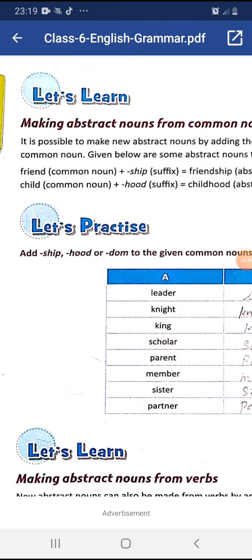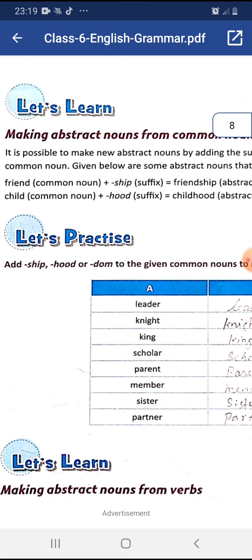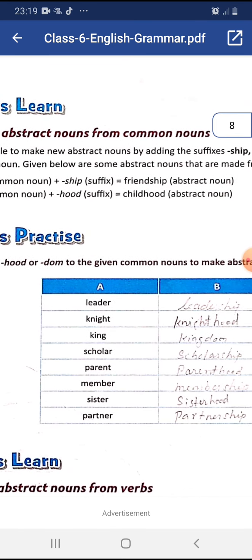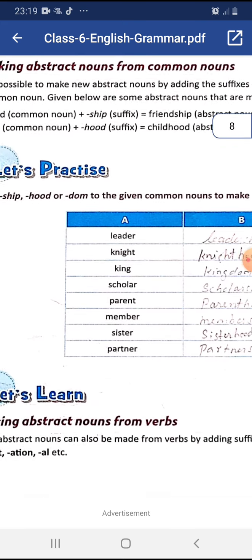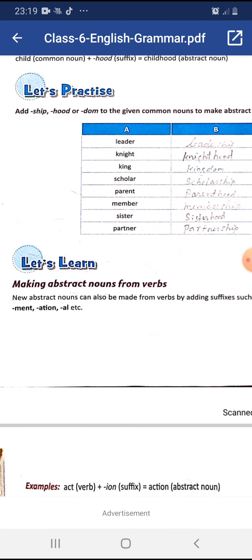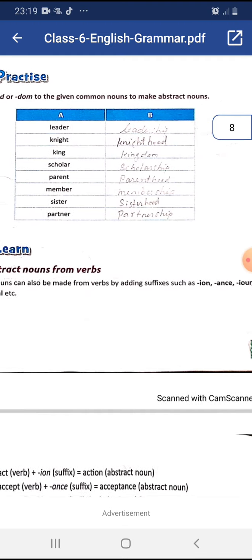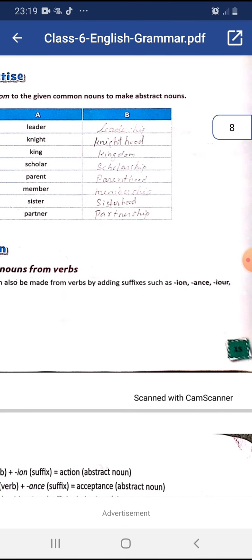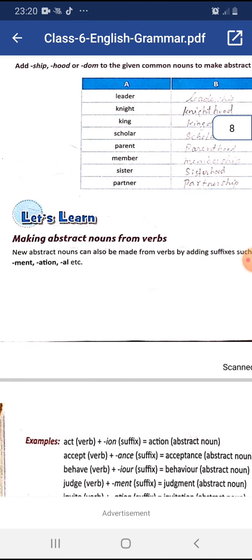Child is a common noun. When we add the suffix hood with it, it becomes childhood. Childhood is an abstract noun. Abstract nouns can be made from verbs also. We can add suffixes like tion, ance, ior, ment, al, etc.